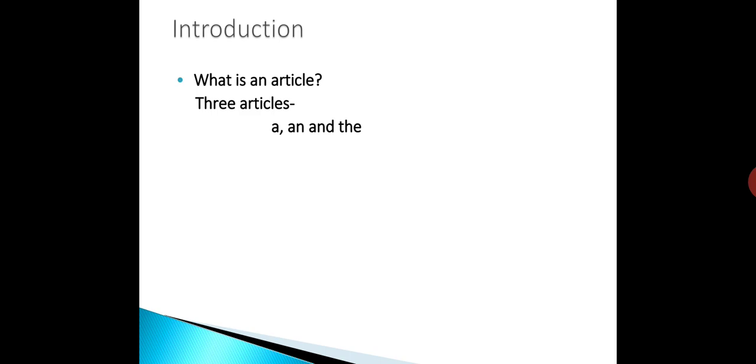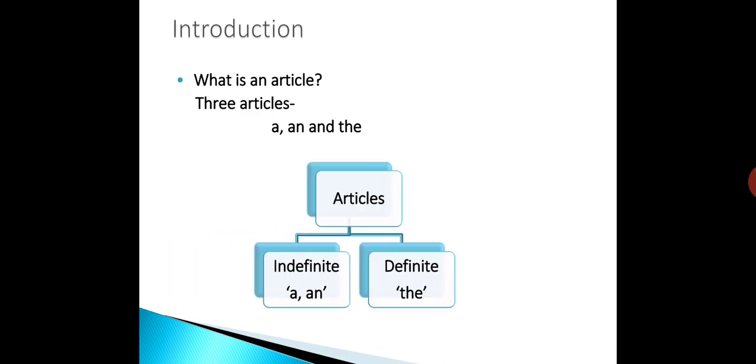Articles are categorized into two parts: indefinite article and definite articles. Articles a and an are called indefinite articles, whereas the is called definite article.